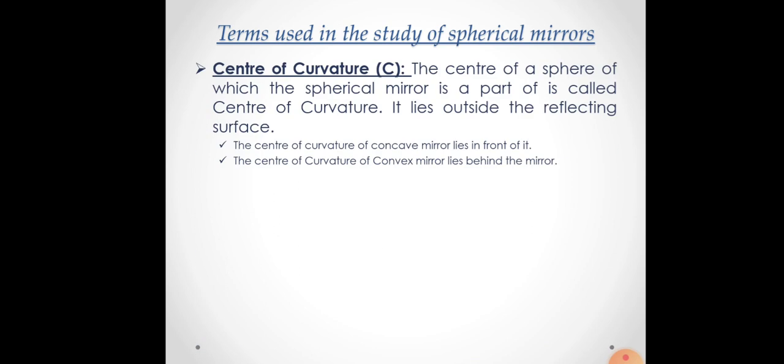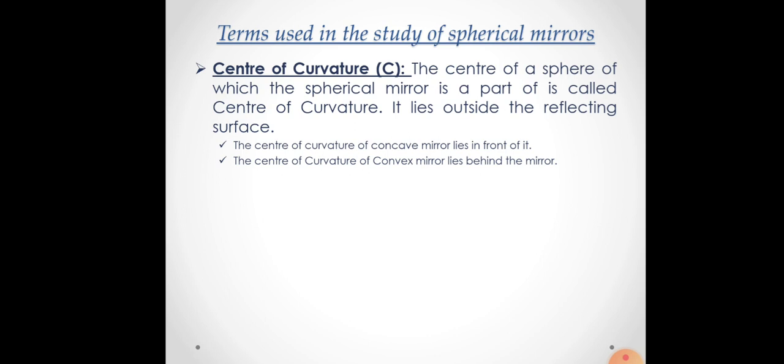Now terms used in the study of spherical mirrors. To study in detail about spherical mirrors, we need to understand certain terms. What are they? Let's start. Number one is your center of curvature. Center of curvature is denoted by the letter C, capital C. The center of a sphere of which the spherical mirror is a part is called the center of curvature. Since spherical mirrors are part of a sphere and spheres have center, that center is called your center of curvature. It lies outside the reflecting surface. The center of curvature is not on the reflecting surface, it lies outside of it.